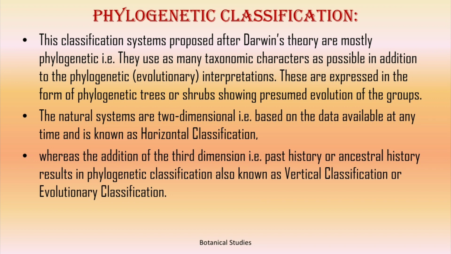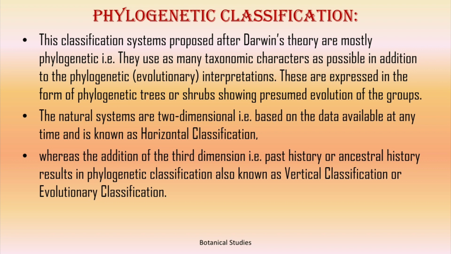The third system of plant classification is the phylogenetic classification. These classification systems, proposed after Darwin's theory, are mostly phylogenetic. That is, they use as many taxonomic characters as possible in addition to phylogenetic, that is, evolutionary interpretations. These are expressed in the form of phylogenetic trees or shrubs, showing presumed evolution of the group.